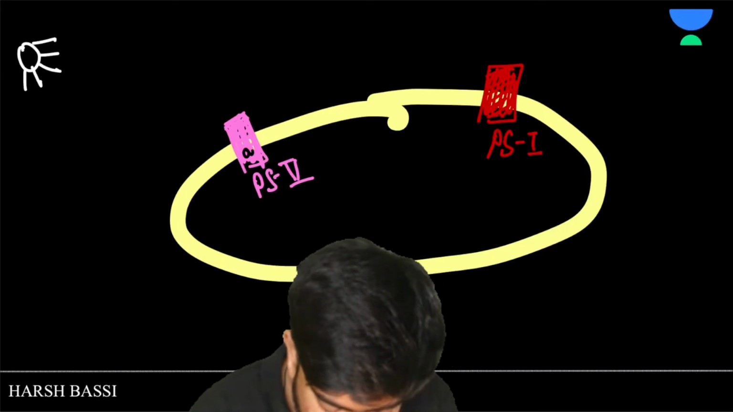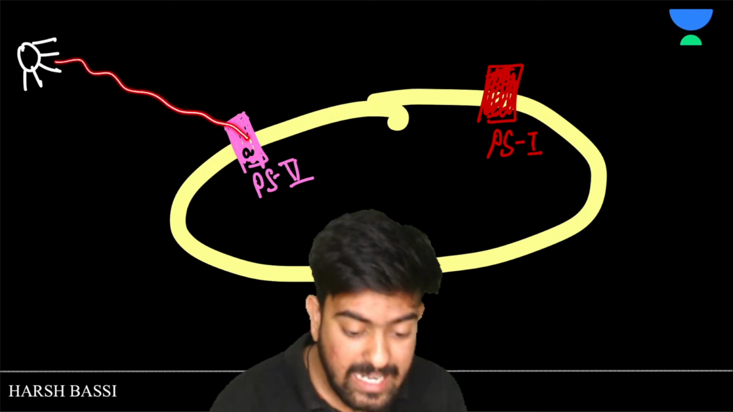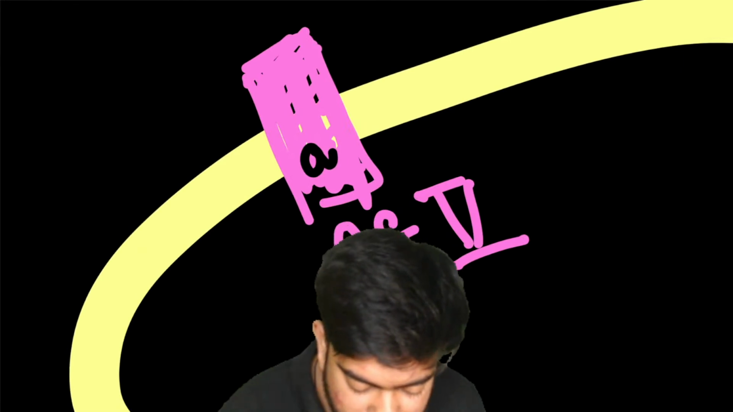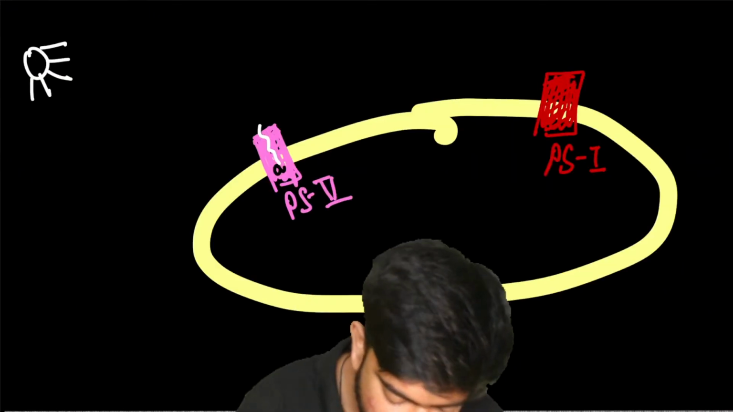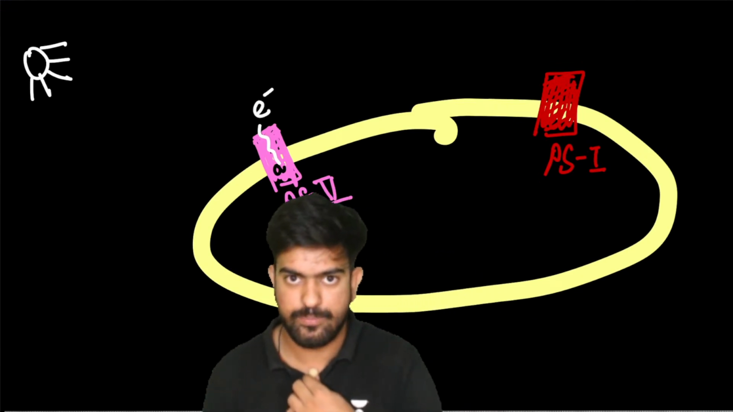Now what happened here is that as soon as the light came here, the electrons of chlorophyll A got excited. The electrons of chlorophyll A got excited and came outside. Clear?